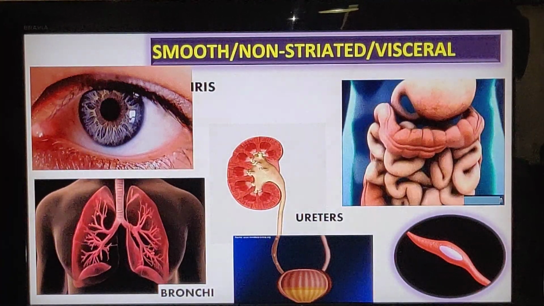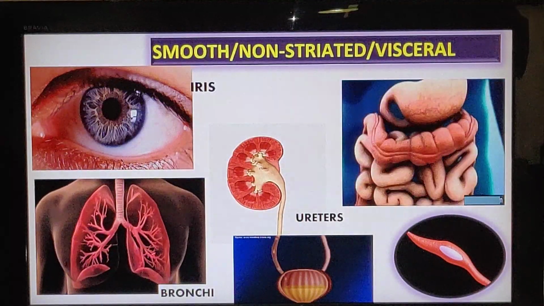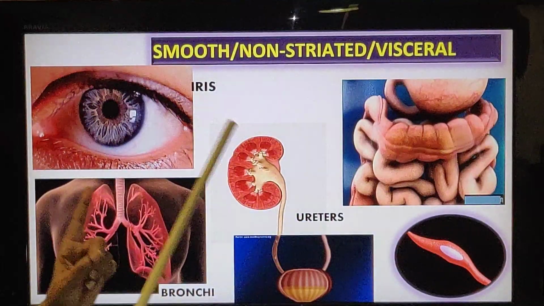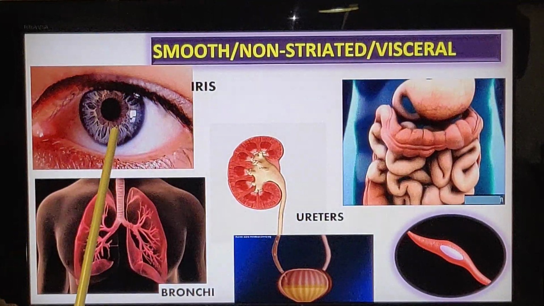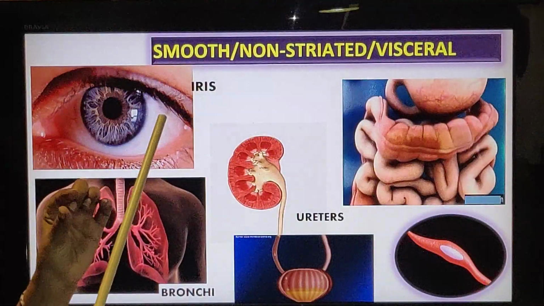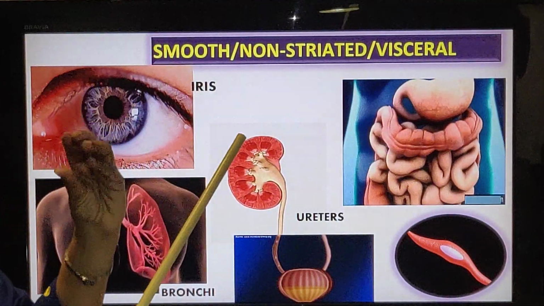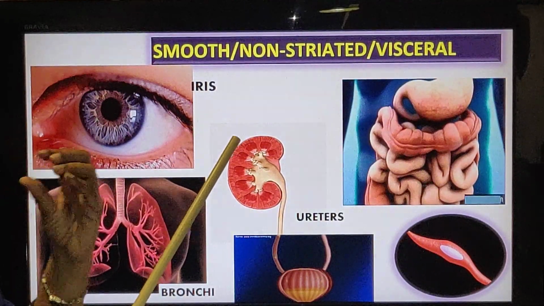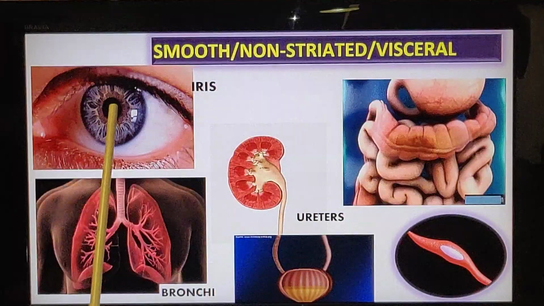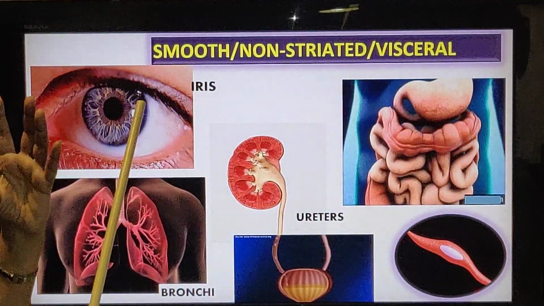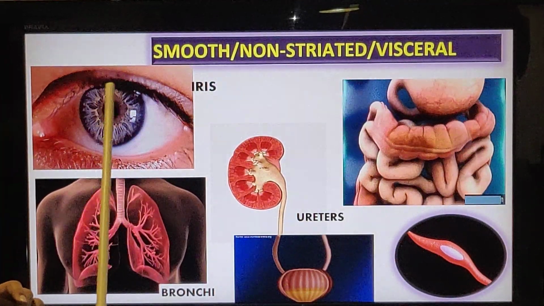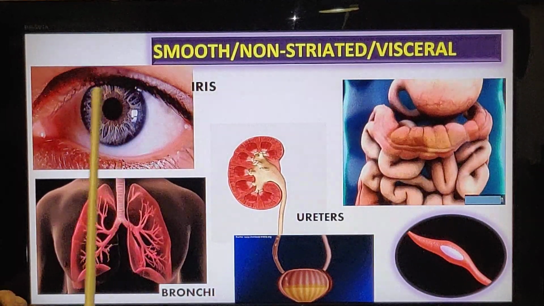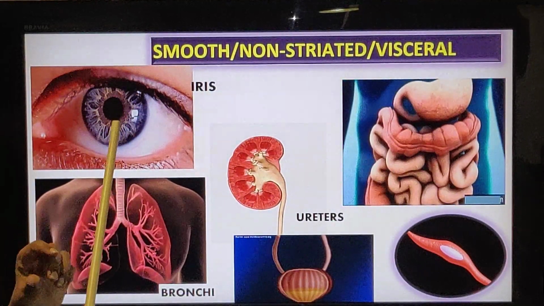In your exam, they may ask you about the different internal organs, and these examples are given in your textbook. Smooth muscles are present in the iris of the eye. What is the iris? That black color is called the iris. When this iris contracts and relaxes, it helps in dilating and enlarging the pupil. The pupil allows the light to enter, but that becomes less. It will dilate and relax based on the functioning of the smooth muscles. So the iris helps in the enlarging and the contracting. So here you have the smooth muscle.